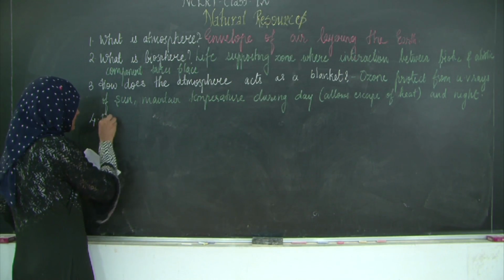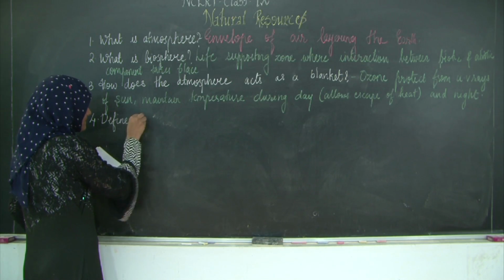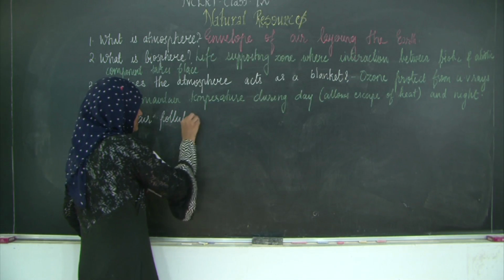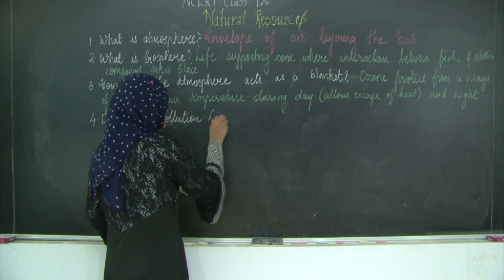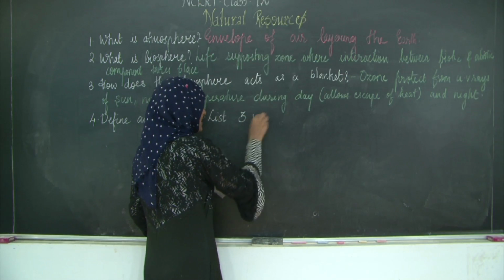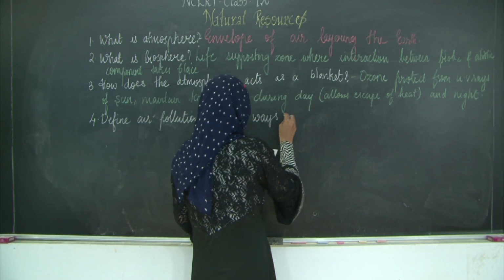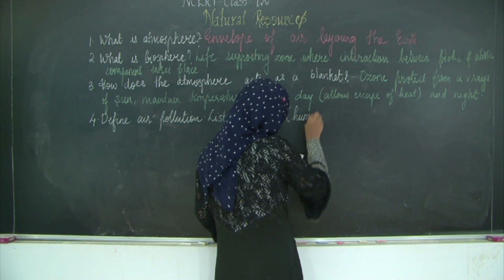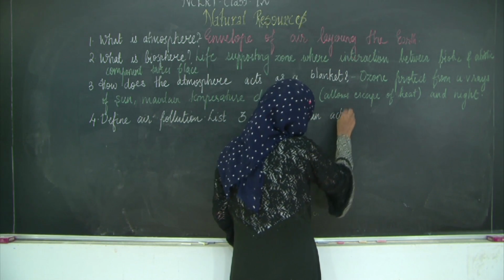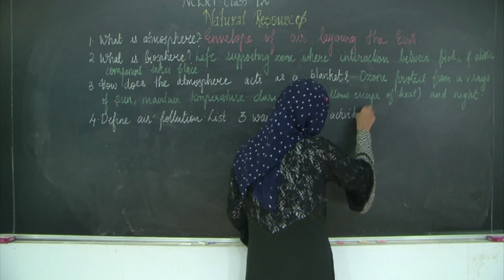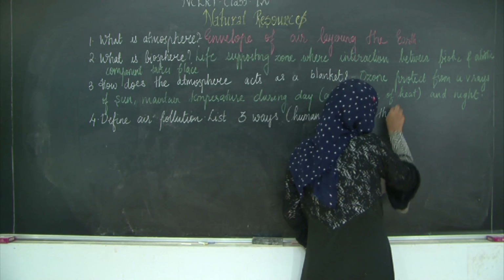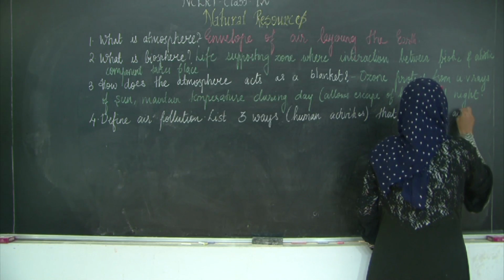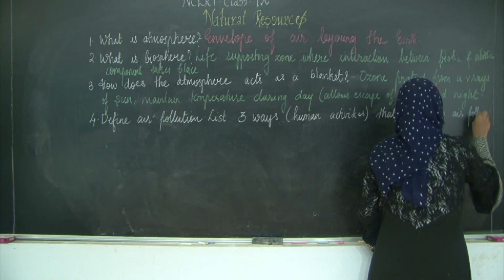Define air pollution and list 3 ways, or I can write human activities, that lead to air pollution.